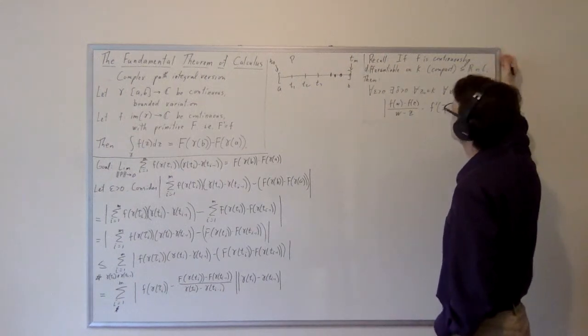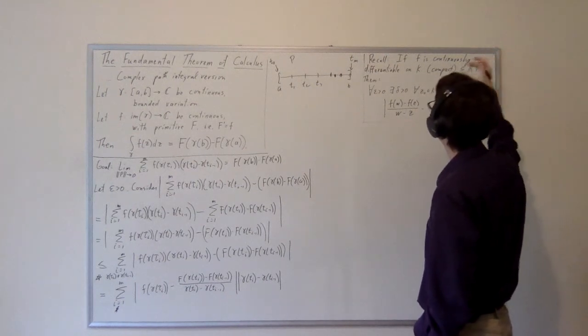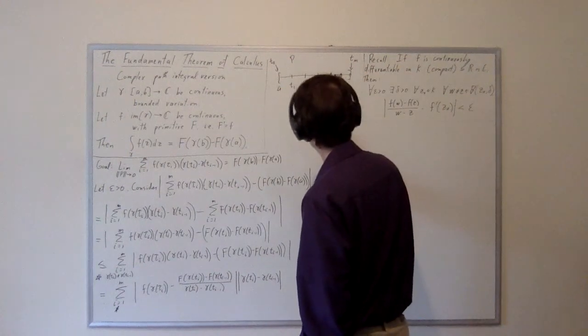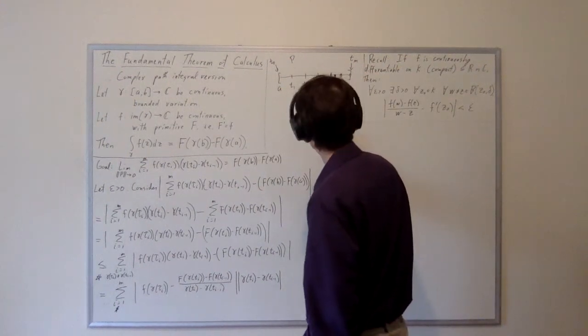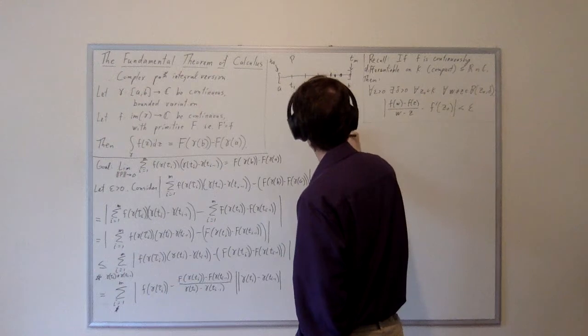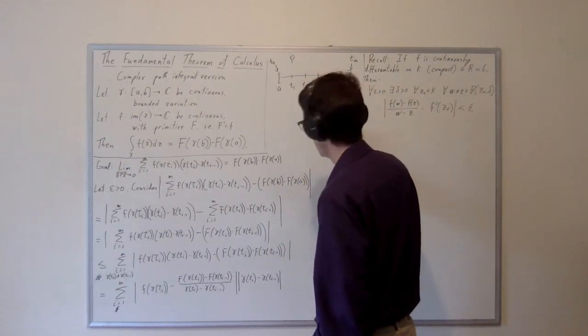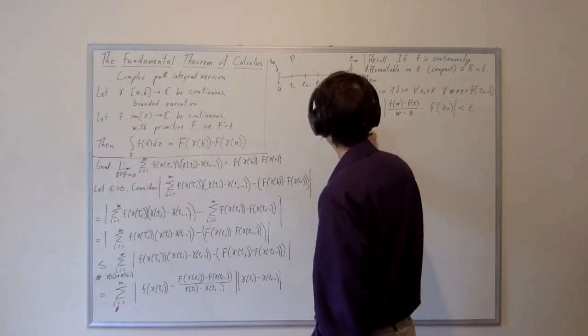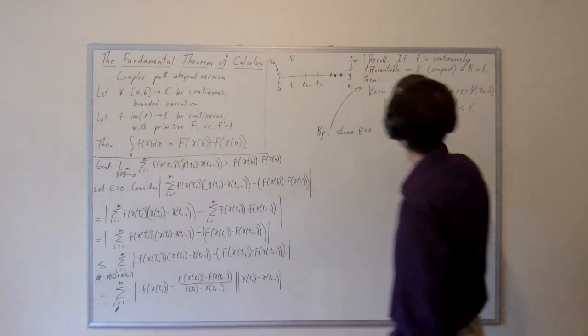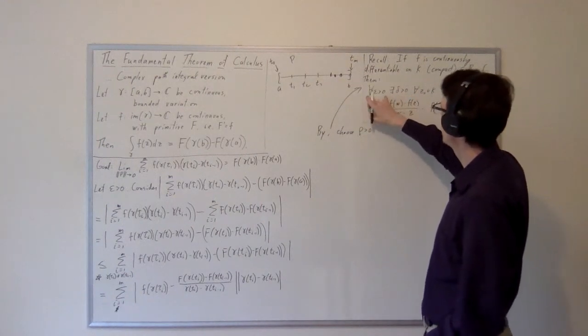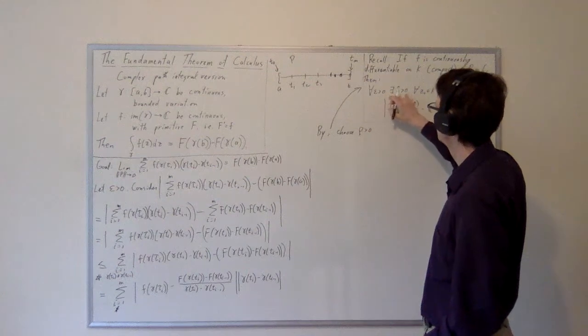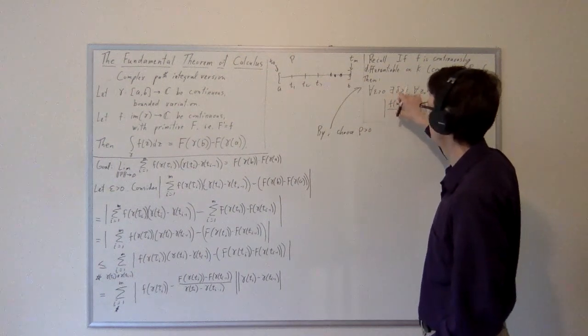So let's call this, well, I'll just use an arrow. By that result, we're going to choose a rho. I'm going to choose a delta. This says for every epsilon there exists a delta. So I'm going to choose the delta that is guaranteed to exist here, but I'm not going to call it delta.